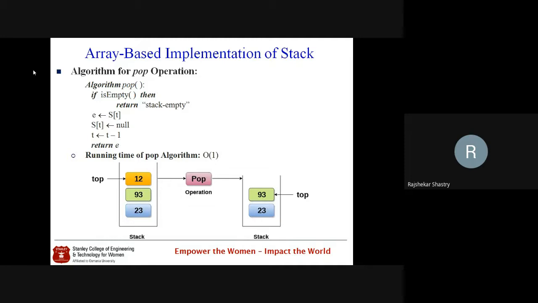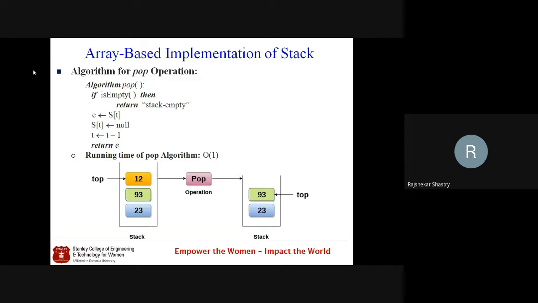Then tell me, what is the maximum number of primitive operations that it takes? 8. Any other answers? I didn't calculate. I have to see whether it is 8 or not.